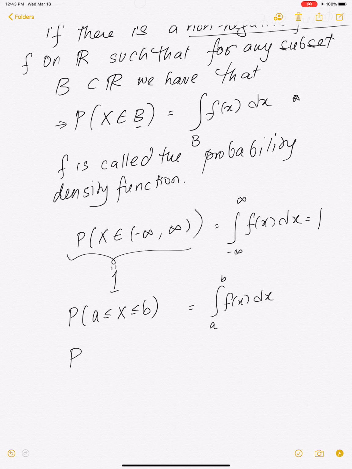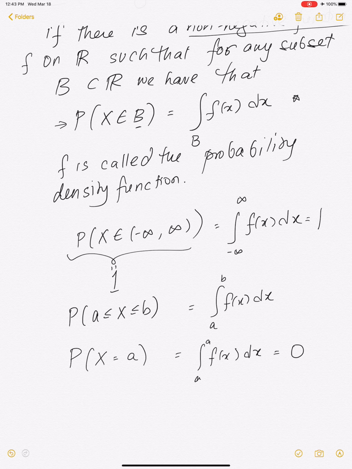And for example, what if you're asking the question, what is the probability x is some number A? Well, that'll be the integral from A to A of f of x dx. And as you all know, the integral at a point is 0, so this is 0.